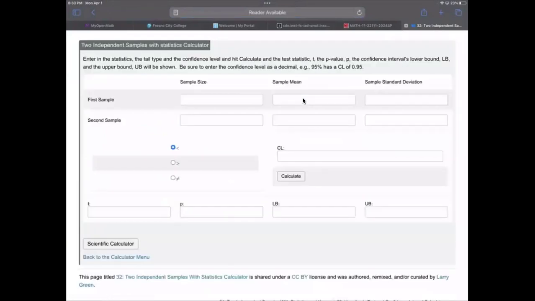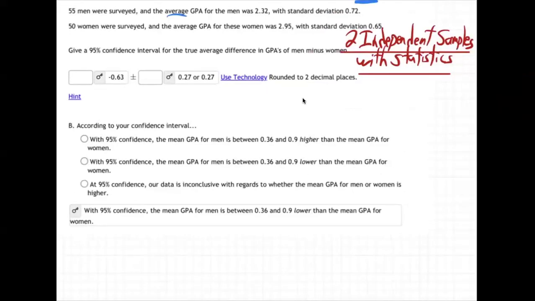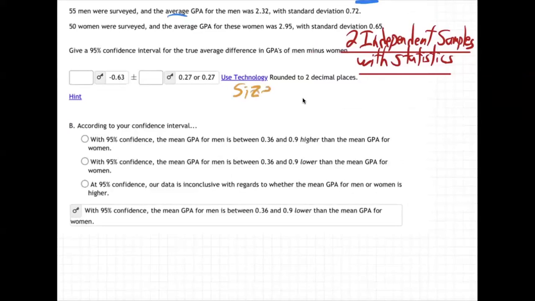As it pops up, there's what they want from us: sample size, sample mean, and standard deviation, for the first and second groups. So we need the sample size, mean, and standard deviation for the first group and the second.